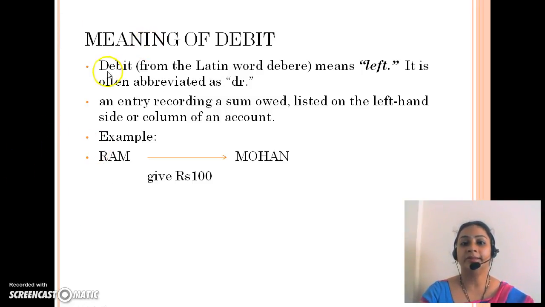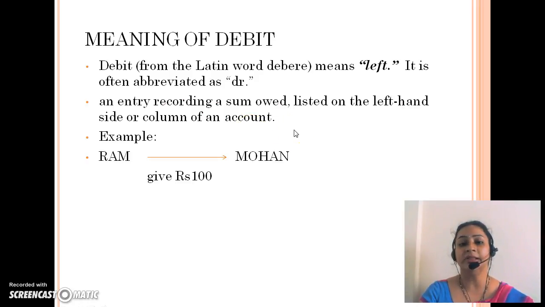Now let's discuss first the simple meaning of debit. Debit comes from the Greek word debris, which means left, and it is usually denoted with Dr. This left means that whenever we maintain an account of a person, debit will come from the left hand side. The simple meaning of debit is an entry recording a sum owed, listed on the left hand side of a column or an account.